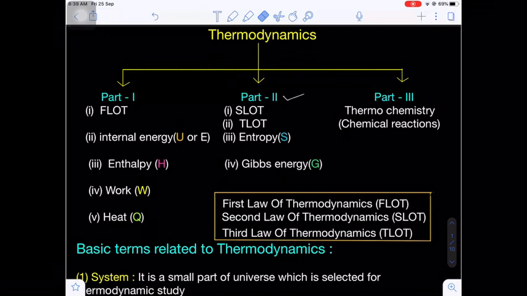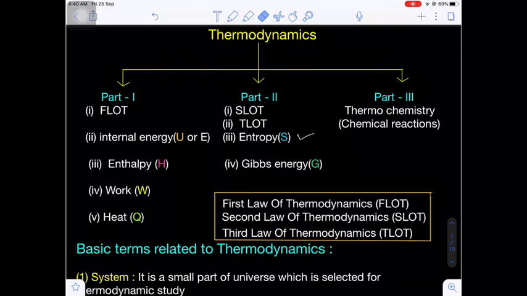Now come to part 2. In part 2, we have to discuss SLOT and TLOT. What is SLOT? That is the second law of thermodynamics. And what is TLOT? The third law of thermodynamics. The next points we have to discuss in part 2 are entropy, that is capital S, and the Gibbs free energy or Gibbs energy, that is G. So these are the points we have to cover in part 2 of thermodynamics.